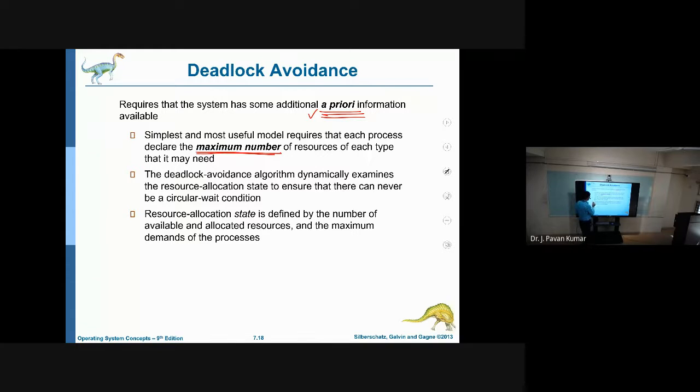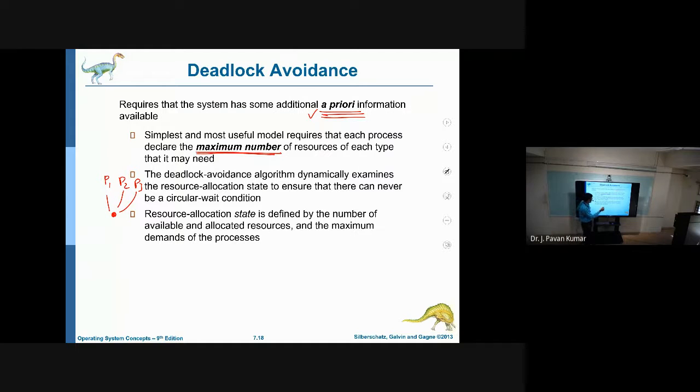Suppose we have process 1, process 2, process 3, several processes. Whenever one requires a resource, it will check whether it leads to circular waiting or not. Depending upon that, it will give permission. So this is the deadlock avoidance preliminary intuition.